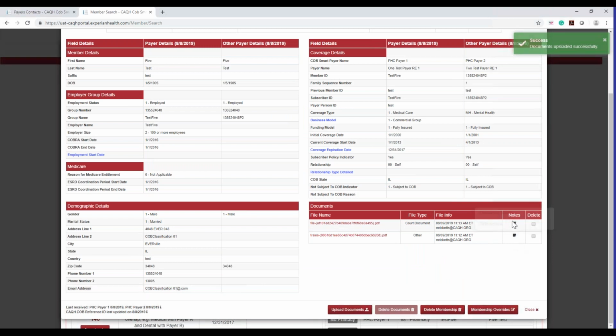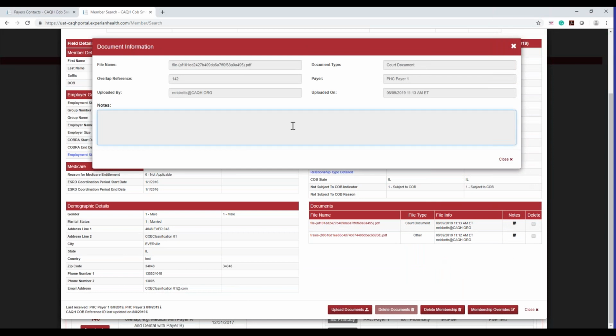And again, you can see the note section is here, but it's blank because there are no notes there. Now, if I want to go through afterwards and see if any notes have been added, I can go in and click the detail here and see that no notes have been added.